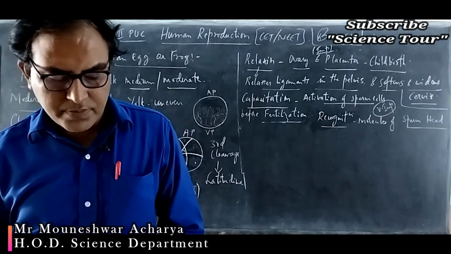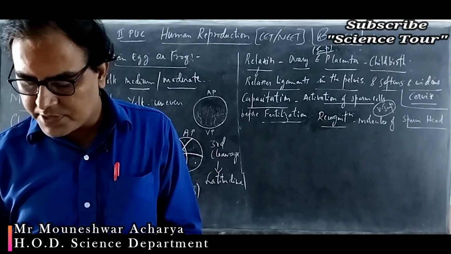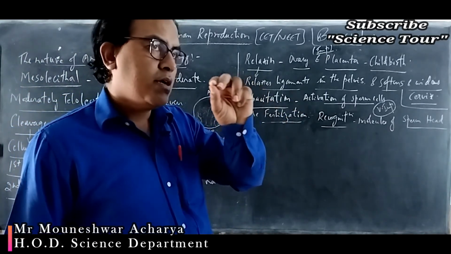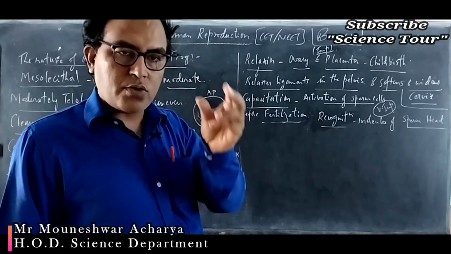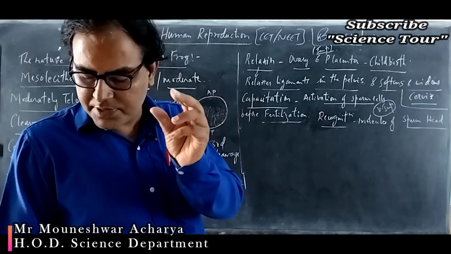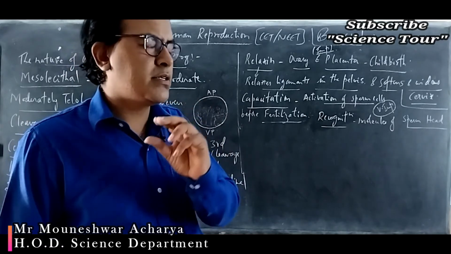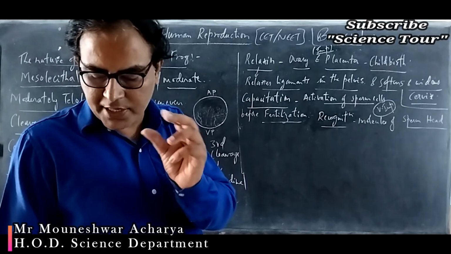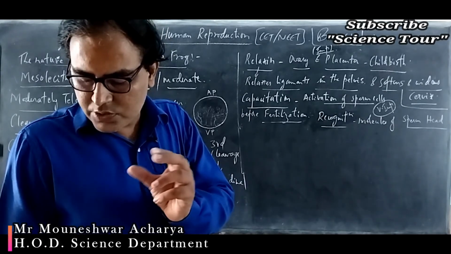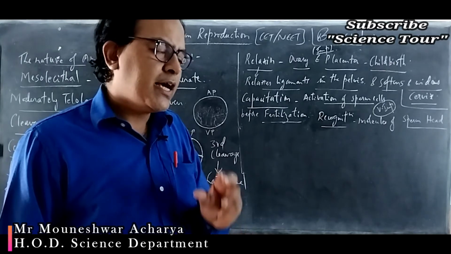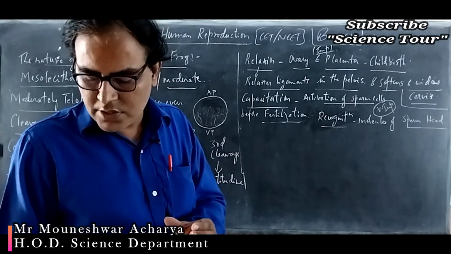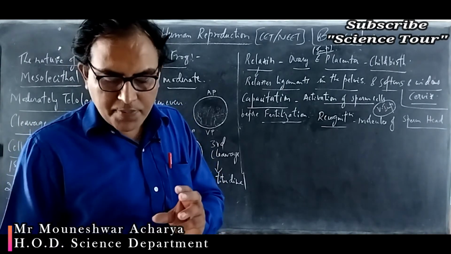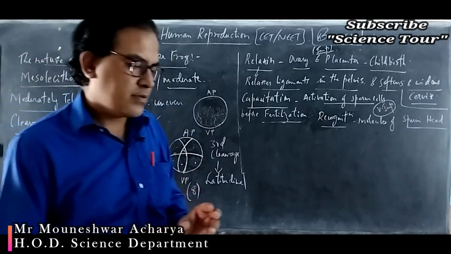So a capacitated sperm releases the enzymes from the acrosome. It is a cap-like structure which is present above the region of the nucleus, that is the acrosome. Which are the enzymes? Hyaluronidase, zona lysin and corona radiata dissolving enzymes are secreted by the acrosome. These capacitated sperms release these enzymes and penetrate the cells and zona pellucida surrounding the egg.